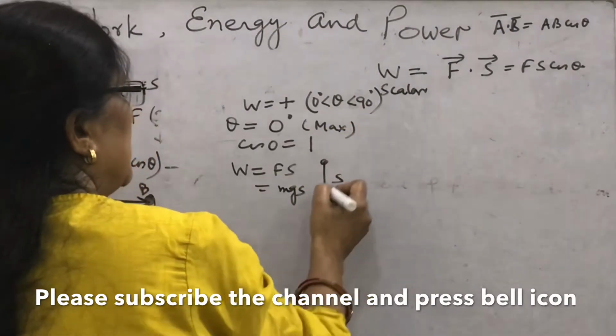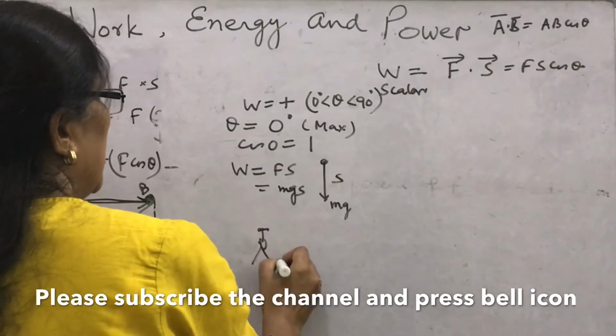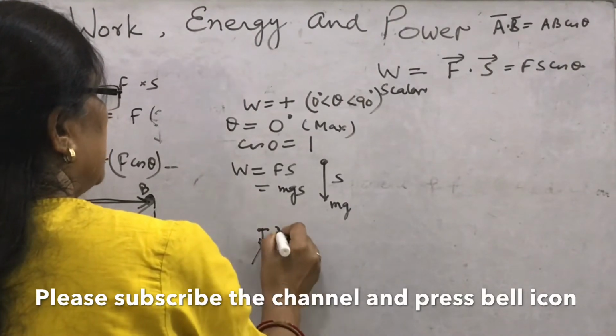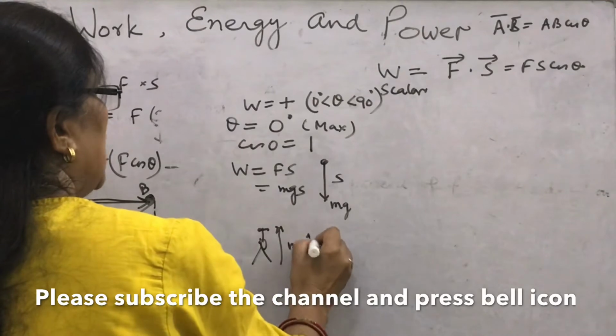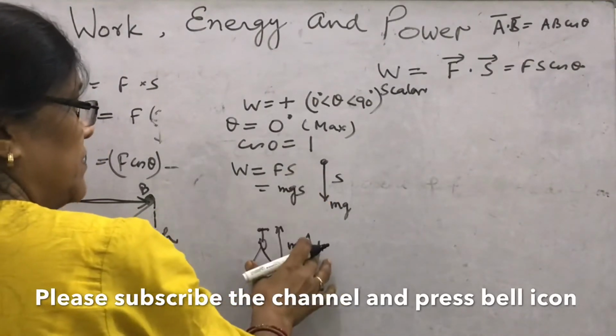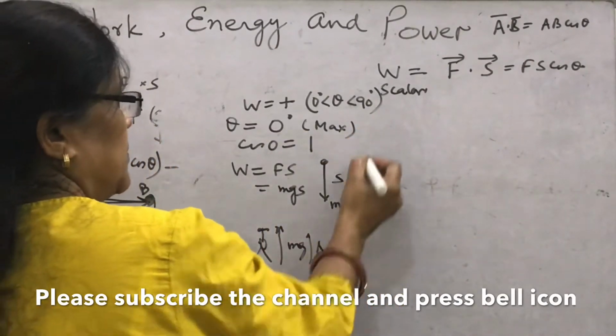Another example, if a pulley puts the weight and raises the weight by applying the force in the upward direction to keep it at his head, then the work done is positive. And here again theta is 0.